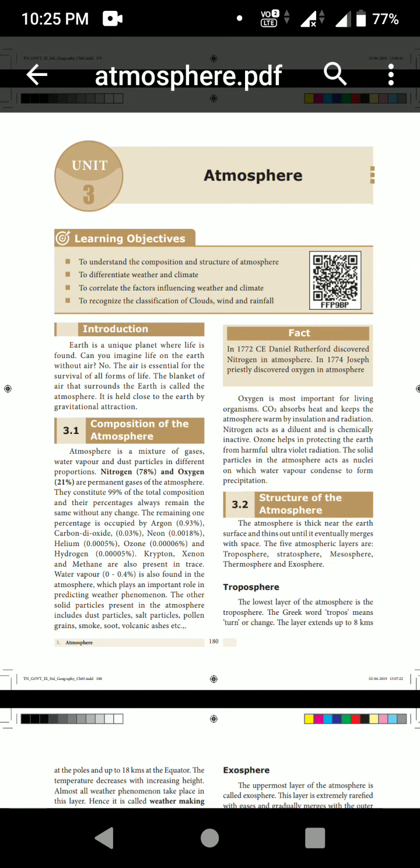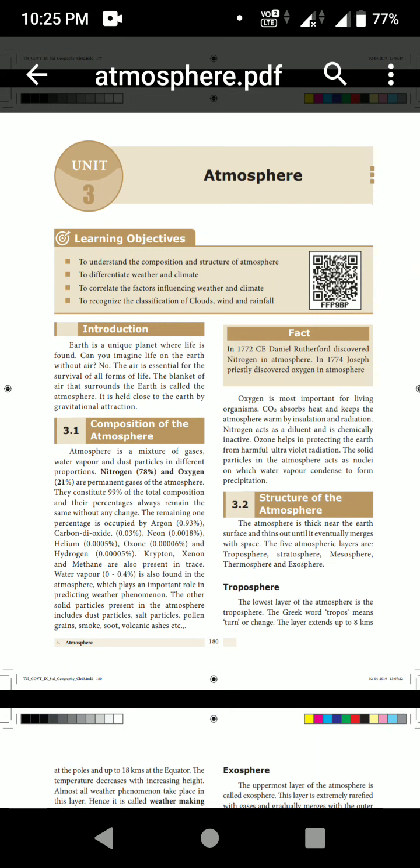So next one is weather and climate. Under weather and climate also, there are many factors that influence weather and climate. What are the factors? Distance from the equator, altitude, nearness to the sea, nature of the prevailing winds, mountain barrier, cloud cover, ocean current, natural vegetation. So today we are going to learn about these things.